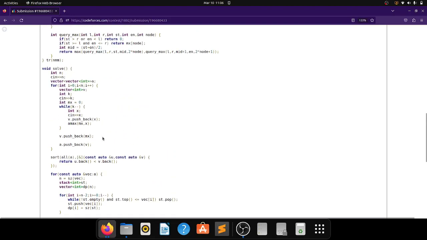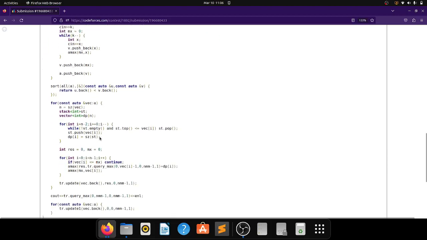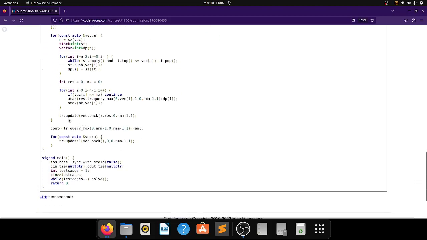This is mx. For each album I am storing its maximum value. So I will update my segment tree corresponding to this maximum coolness value of this album with result. And finally I will print the maximum value of all of these dp states.